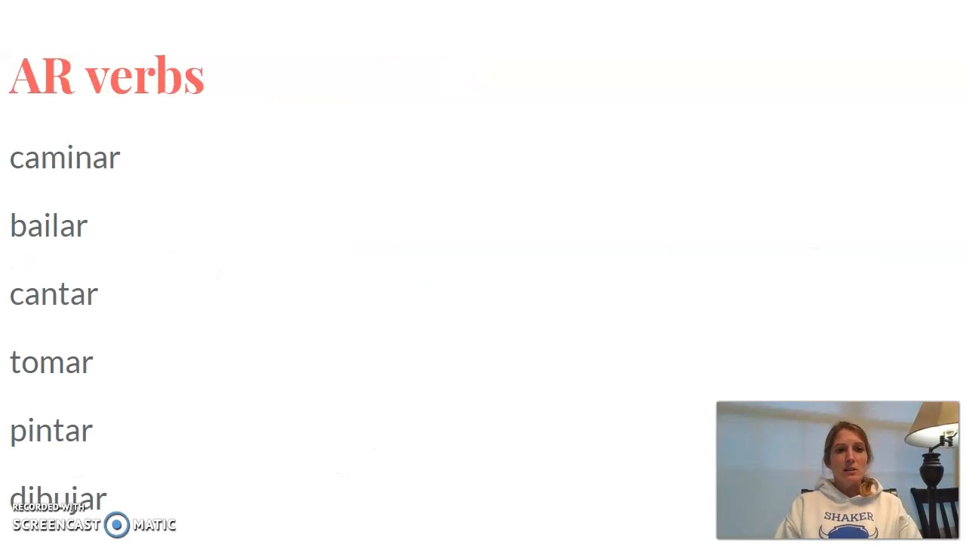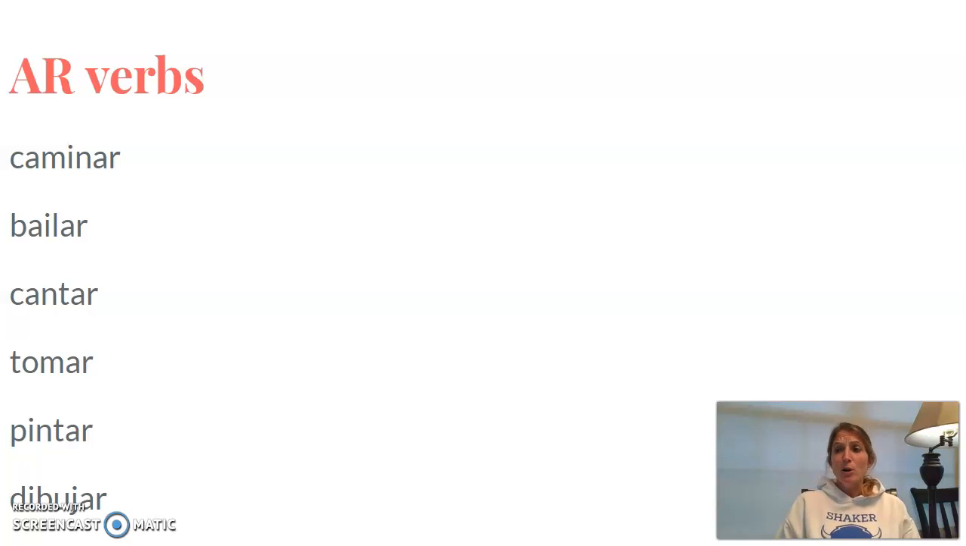So today we're just going to look at some AR verbs. I just made a short list as a quick little reference so you know what I'm talking about. AR verbs end in the letters AR. For example, caminar, to walk, bailar, to dance, cantar, to sing, tomar, to take, pintar, to paint, and dibujar, to draw. What they all have in common when they have their AR attached is that they mean to something.